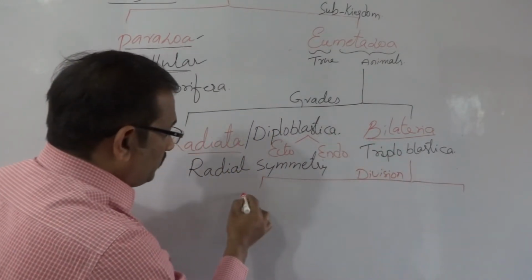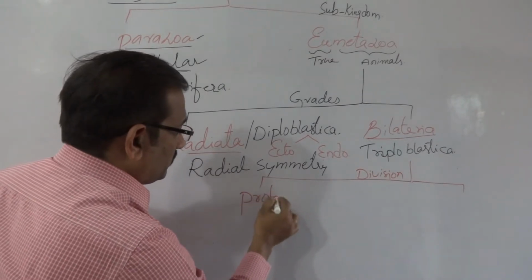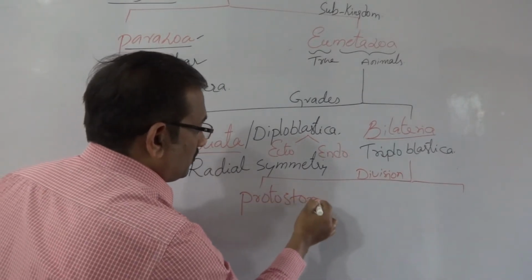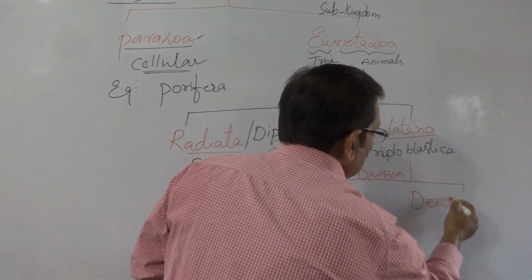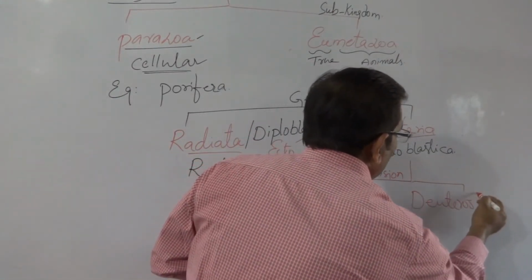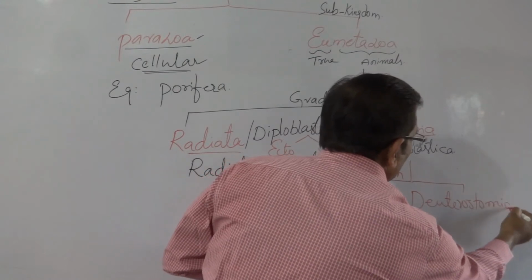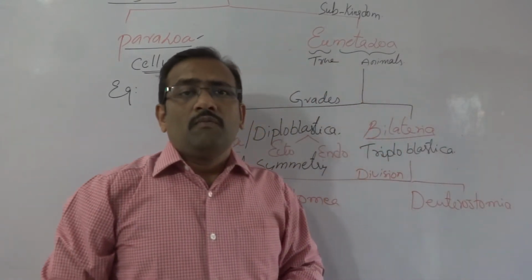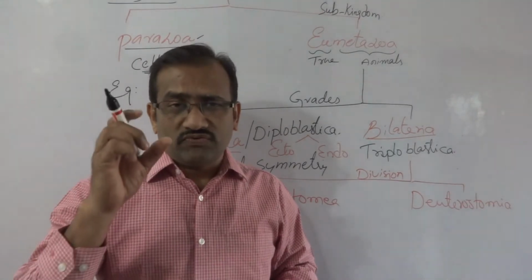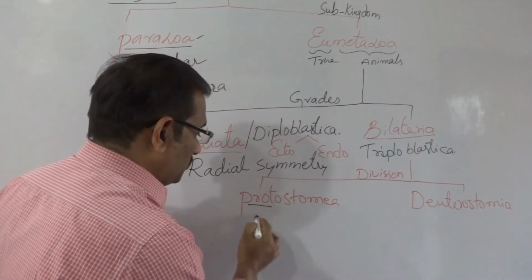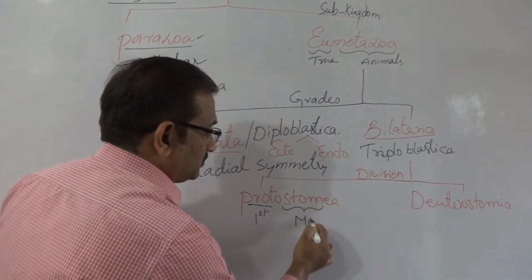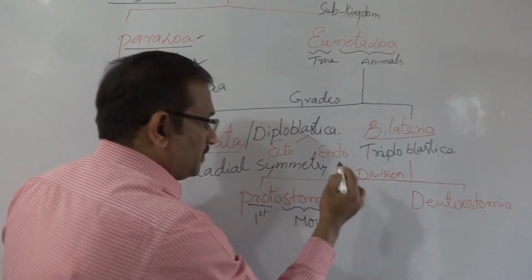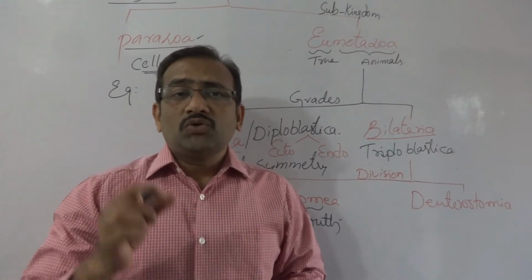Protostomia: proto means first, stomium means mouth.